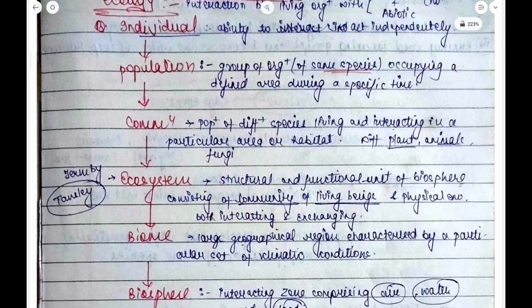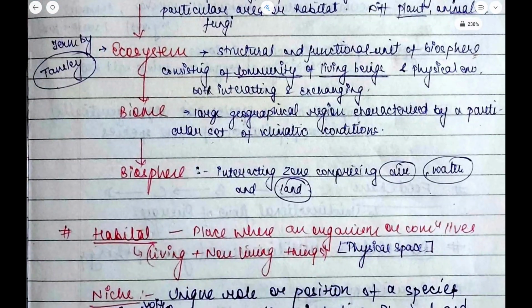Okay, now after the community comes the ecosystem. Now ecosystem is the structural and functional unit of the biosphere consisting of the community of living beings and the physical environment, both interacting and exchanging. So the community living in an environment is known as the ecosystem. Now this word ecosystem was coined by Tansley. So this is also being asked in various examinations. So you need to remember this as well.